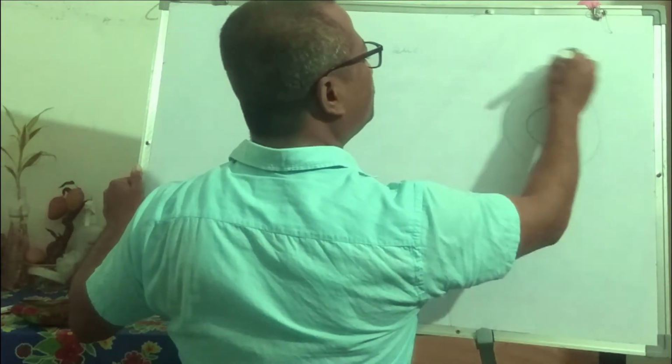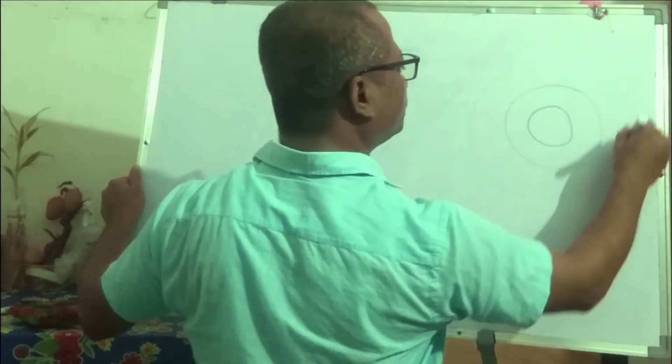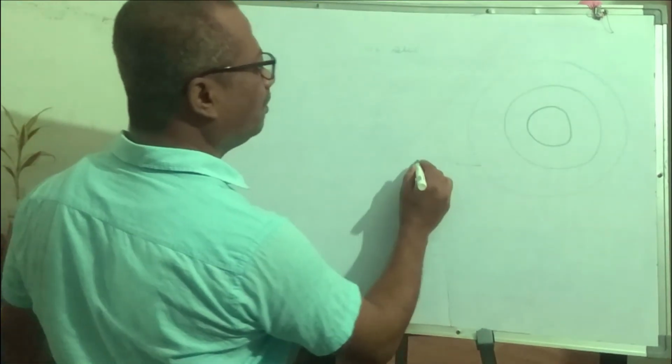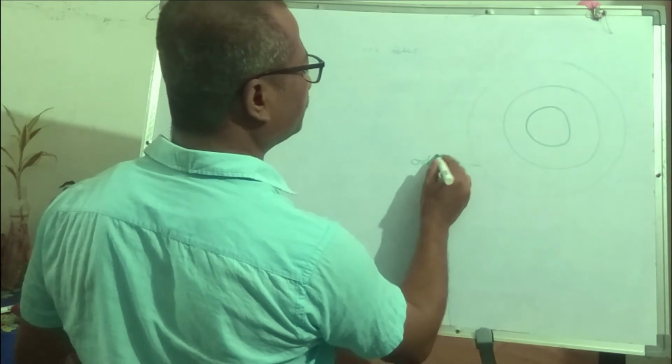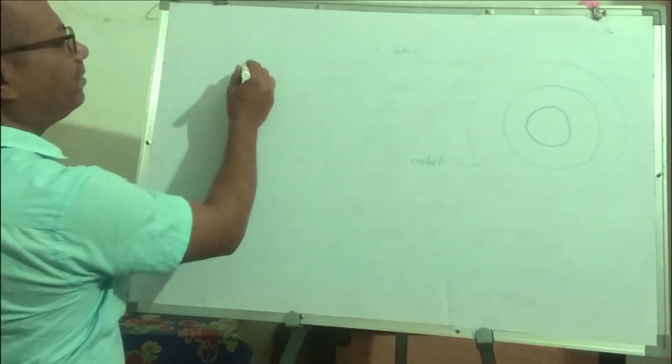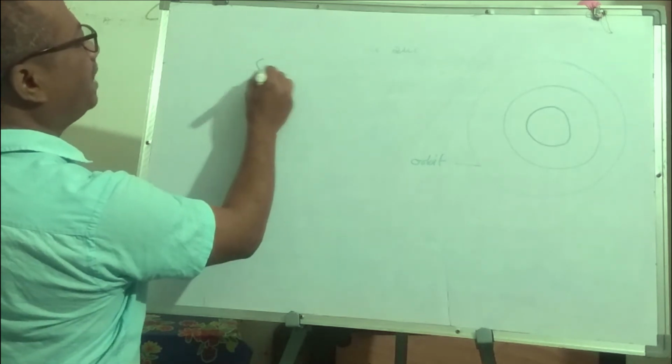These are the orbit of an atom. These are called orbit. Suppose I am taking an example of a substance called sodium.